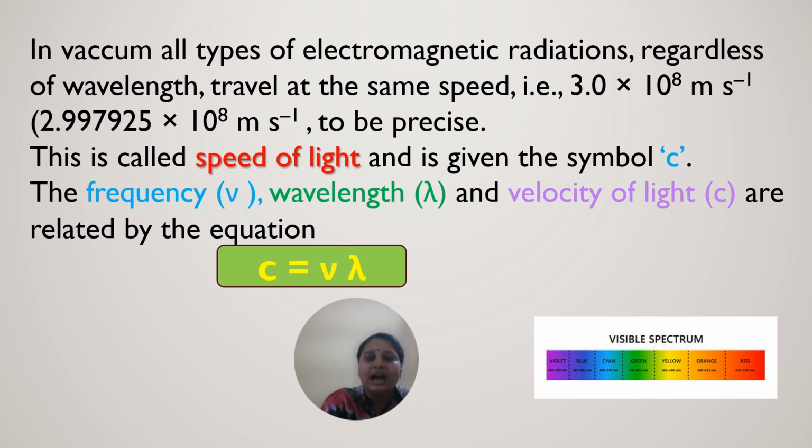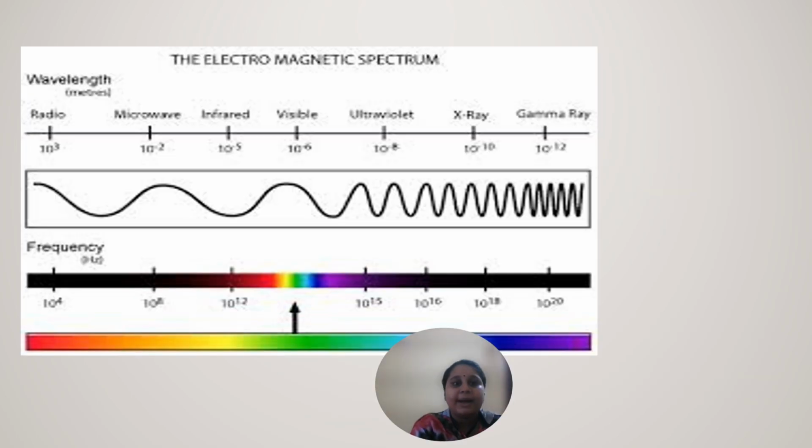So these are the colors present in the visible spectrum: violet, indigo, blue, green, yellow, orange, red. Based upon the intensities of the wavelengths, different colors are emitted by the electromagnetic spectrum. This is the electromagnetic spectrum. They are grouped according to increasing wave number or wavelength.